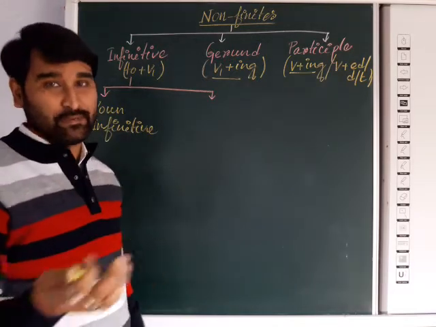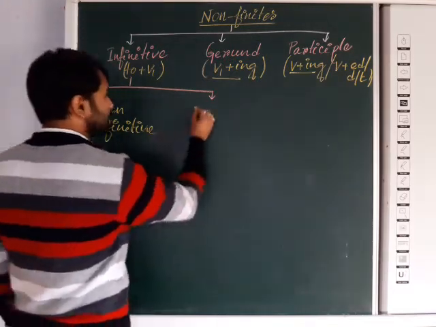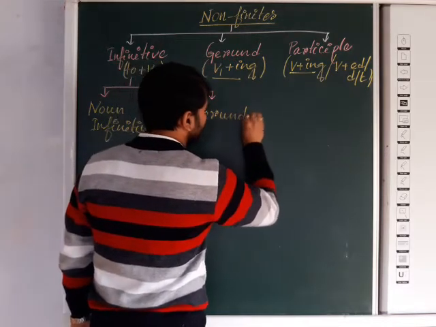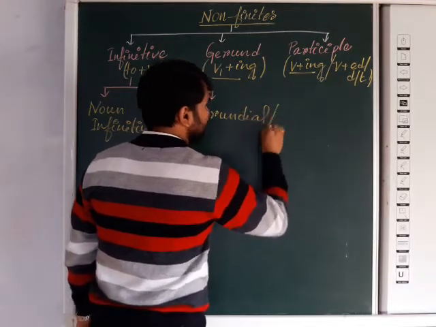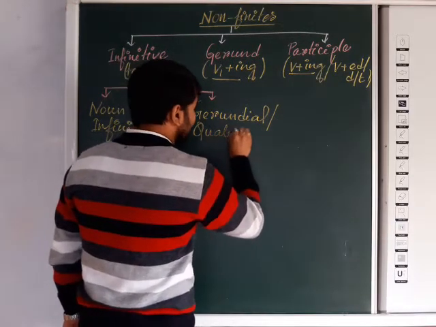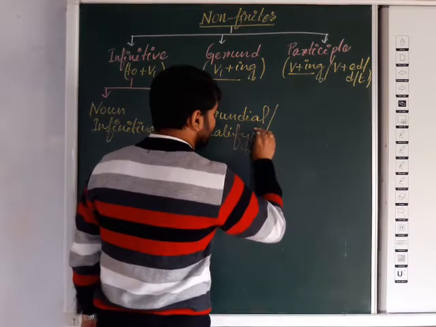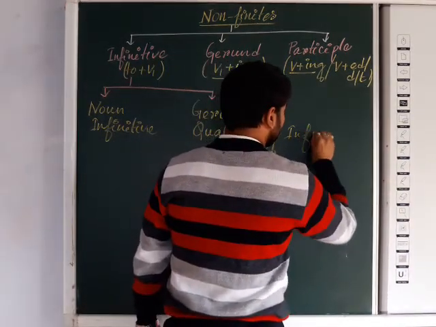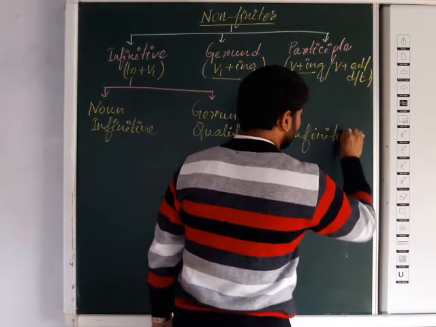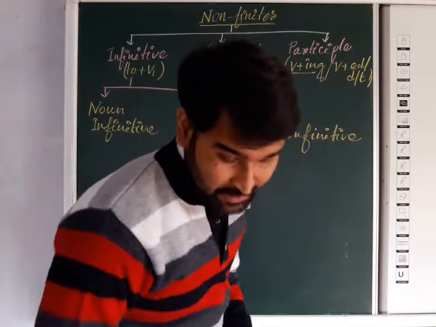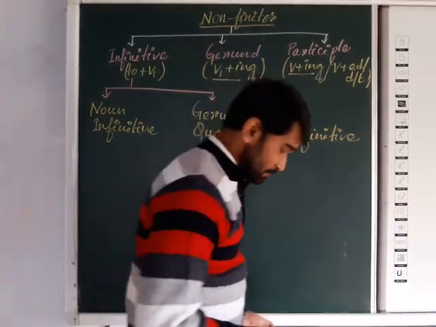What is in your syllabus, that one I am discussing here.